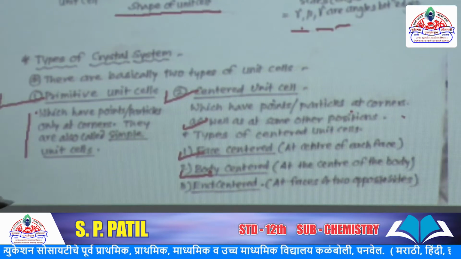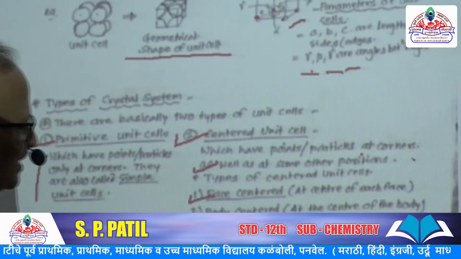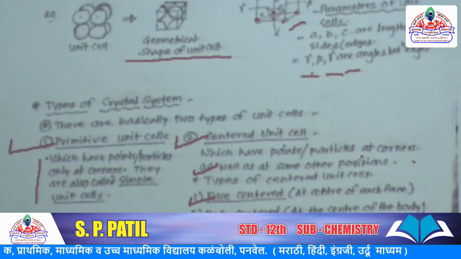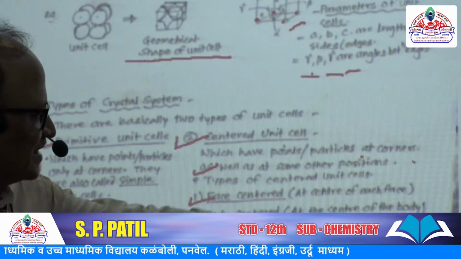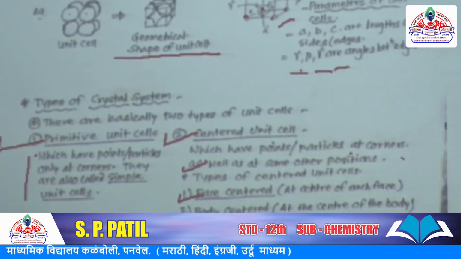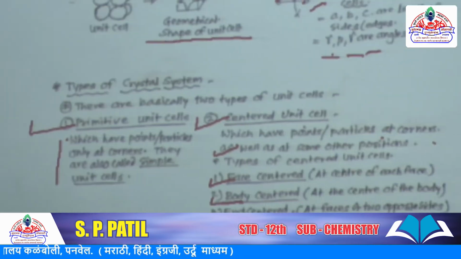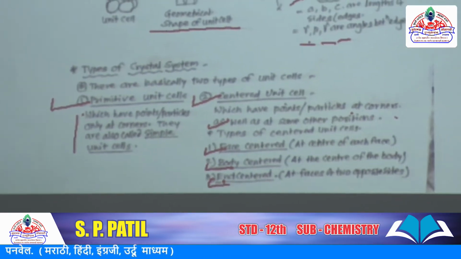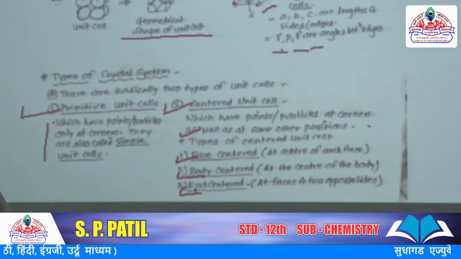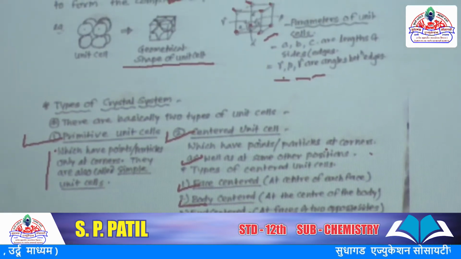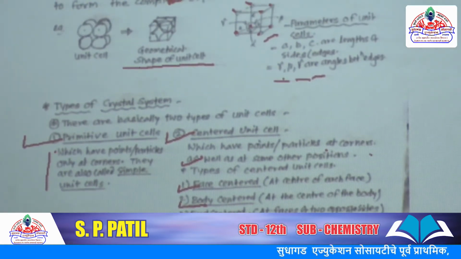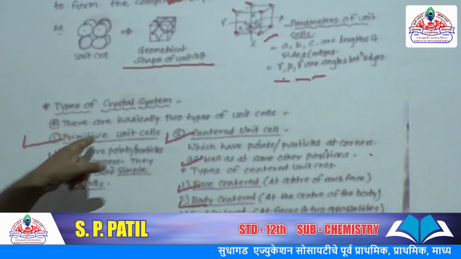Is it right? And the last is end centered. At the faces of two opposite sides, the upper side or the bottom side, particles, atoms, ions or molecules may be present.